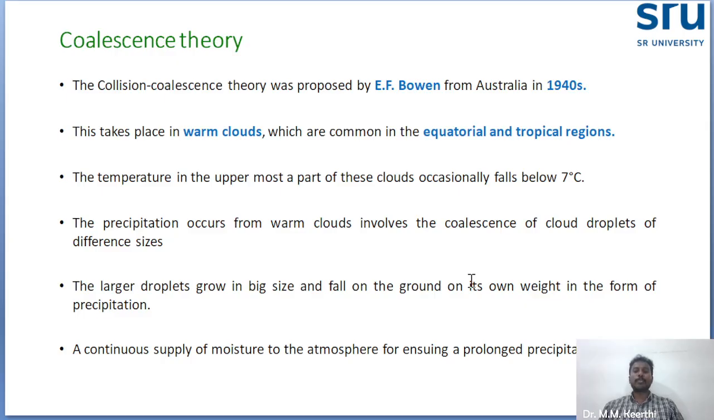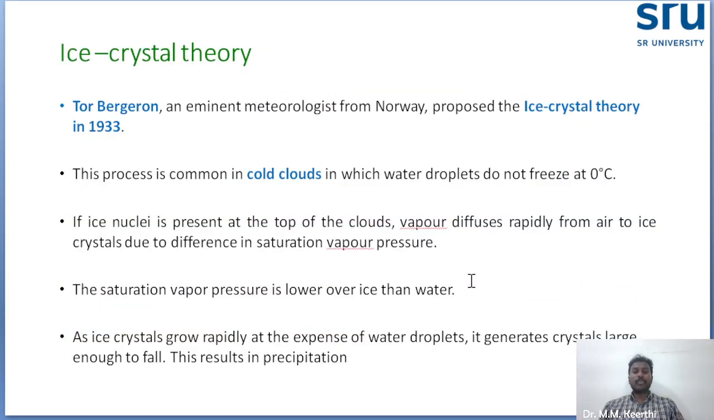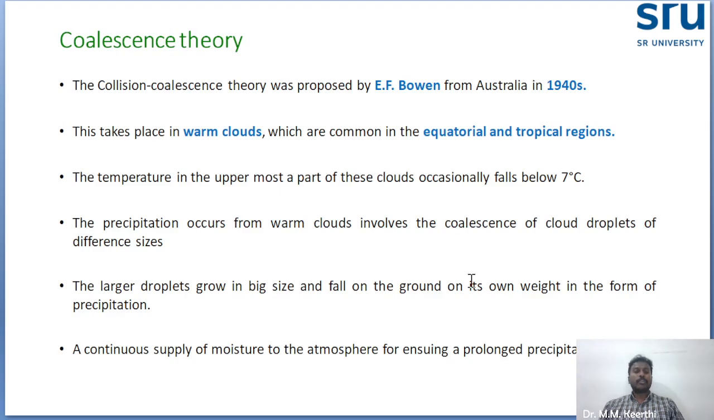The coalescence theory was proposed by E.G. Bowen from Australia in the 1940s. Here, in the ice crystal theory, cold clouds are involved. In the coalescence theory, they are talking about warm clouds. When warm clouds are involved in the formation of precipitation, that concept comes under the coalescence theory proposed by Bowen, which is common in equatorial and tropical regions. So what are the main characteristics?